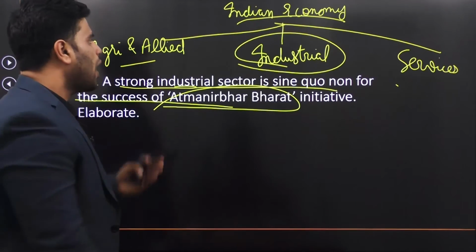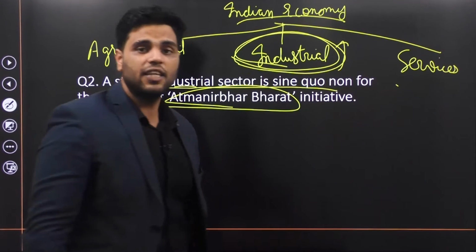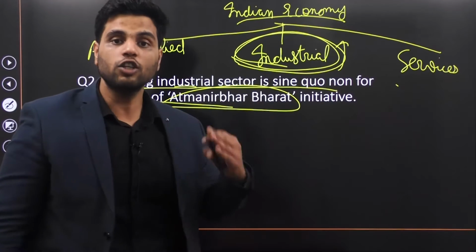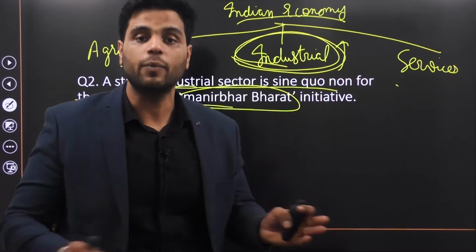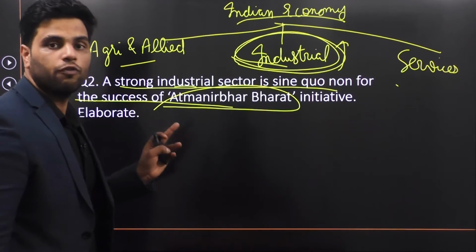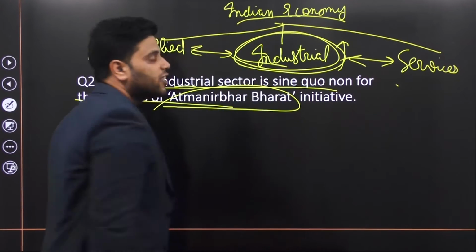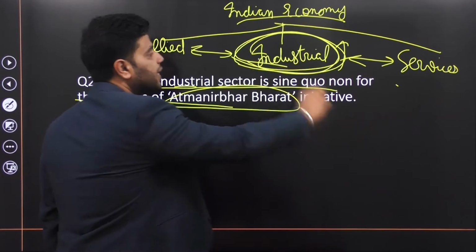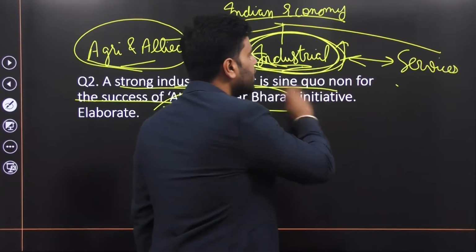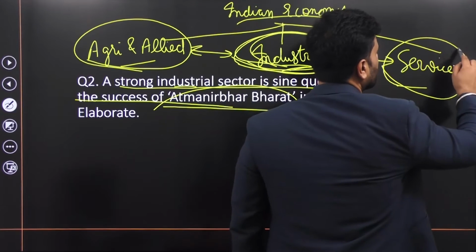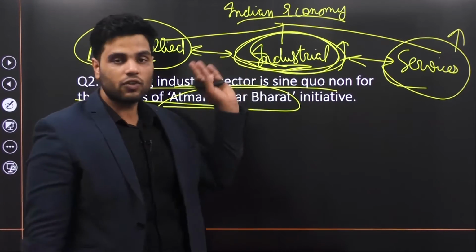Makes sense? So how is industrial sector so key that if we become an industrialized nation, if gross value added by industrial sector increases, it will not only benefit the industrial sector, it will benefit the entire economy. How can you prove that? Well, first of all, you'll explain the linkages between these sectors. You'll explain how a flourishing industrial sector would support growth in agriculture and allied activities, and how a flourishing industrial sector would support a growing services sector. So you'll explain the linkages between these three sectors.